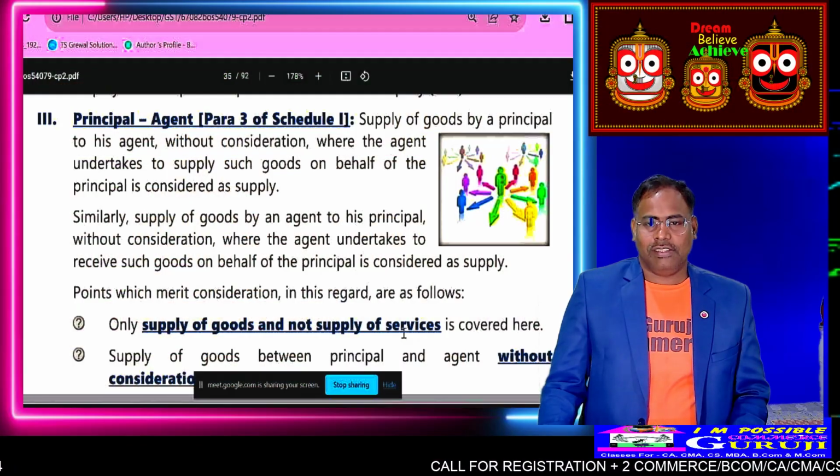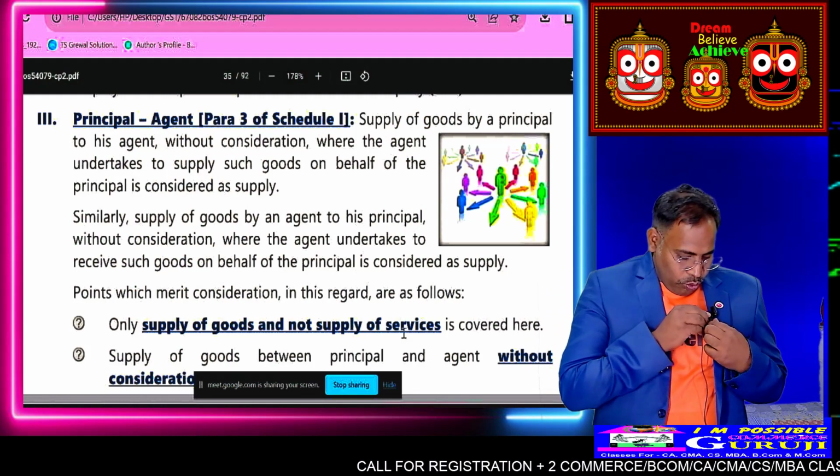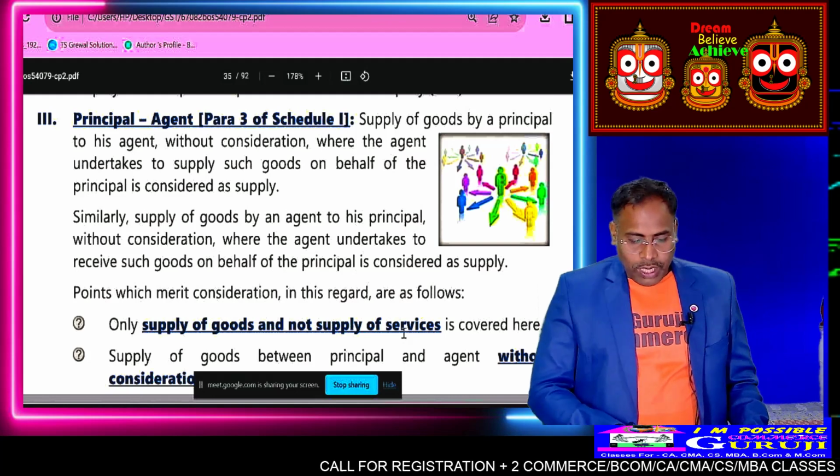Tapasmita, or anyone else? If it is supply, then GST will be applicable. Yes, so let us see the example. Two cases are there.